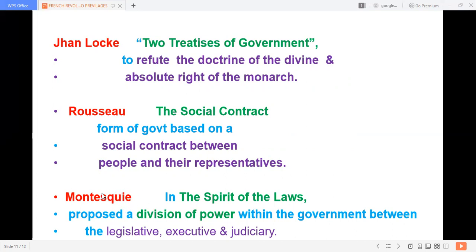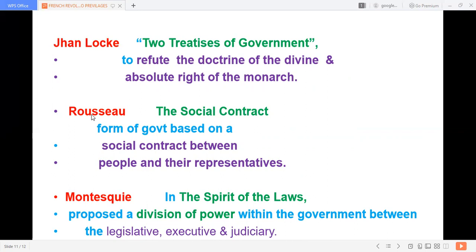I give you the clue according to your convenience. But if you feel convenient, you can remember in such a way in my style, or whatever you feel convenient. See, Q Montesquieu one by one: legislative, executive, and judiciary. In such a way, if you remember, you will not get confused. John Locke wanted to lock two things. Rousseau, social contract. Q, legislative, executive, and judiciary. If you remember this Q and Locke, automatically the one thing is left. Okay, children? So these three revolutionaries emphasized these new ideas of democracy.